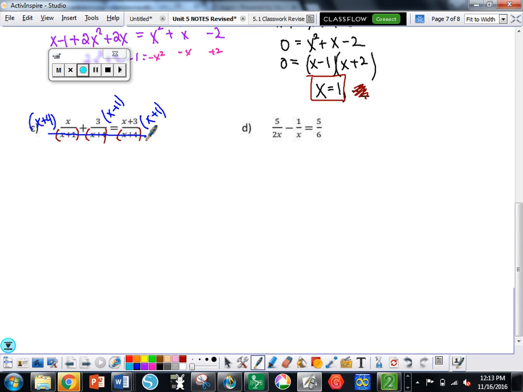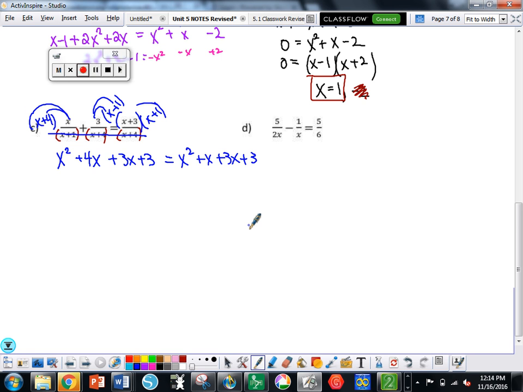So what do we have here? Distribute the x, we would have x squared plus 4x. Distribute the 3's, we would have what? Plus 3x plus 3 equals what? Now how do I do this part? You FOIL it, you double distribute, you multiply, whatever you called it last year, that's what we're doing. So x times x would be x squared plus x, 3x plus 3. Good. Now what?